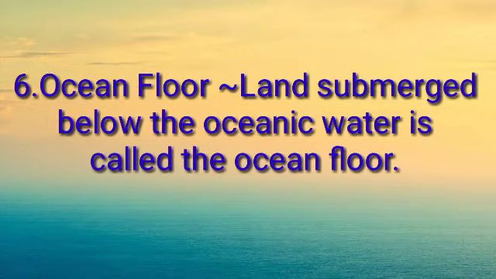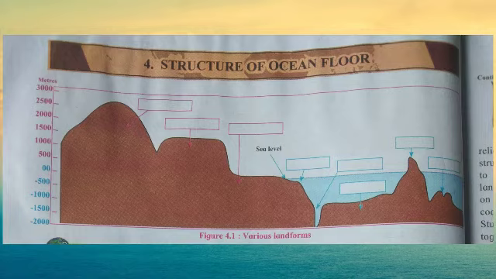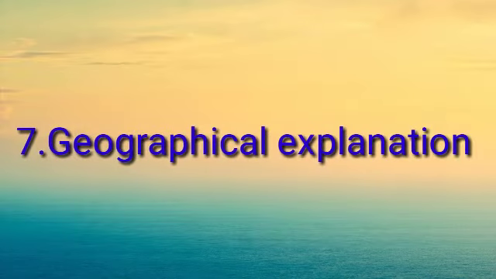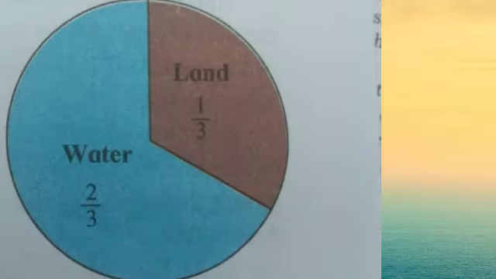Our next point number 6 is ocean floor. Land submerged below the oceanic water is called the ocean floor. Geographical explanation. We know that the proportion of water and land is uneven on the earth. Around 71% of the surface is covered by water, but there is land even below this water. But like water, it is not at the same level.